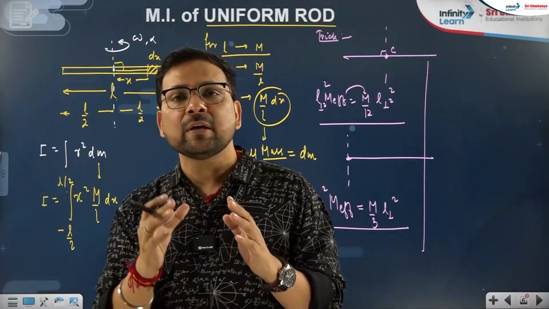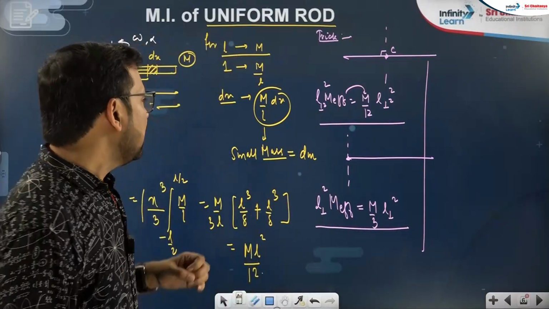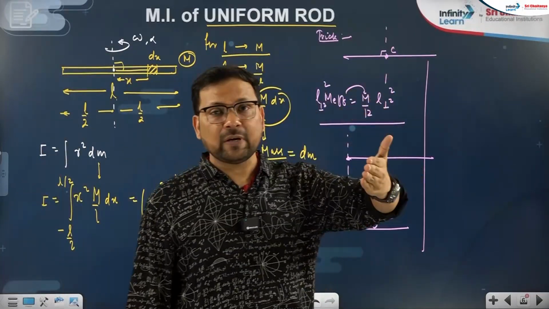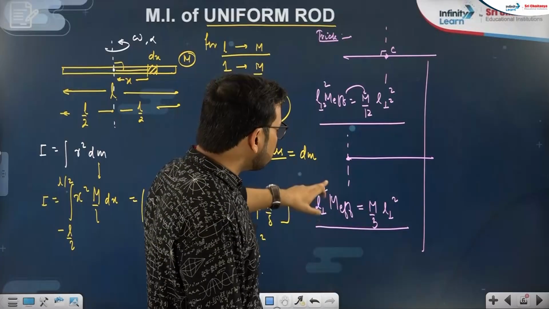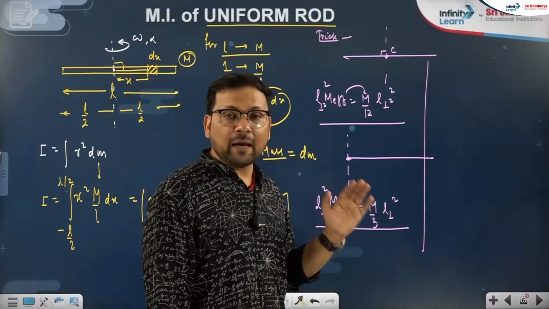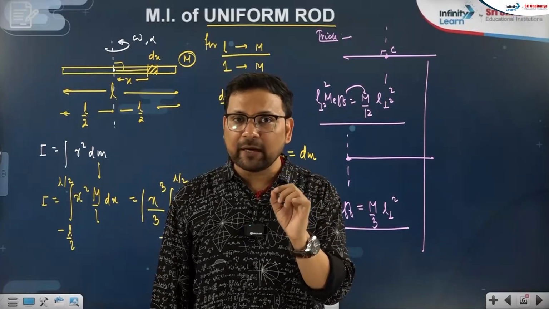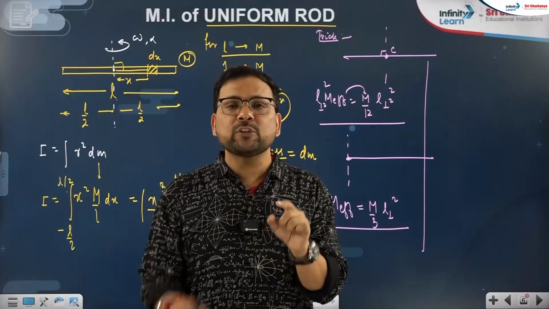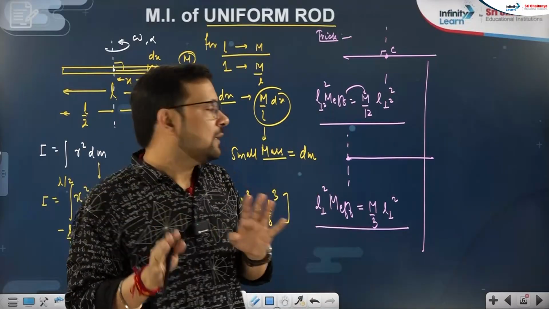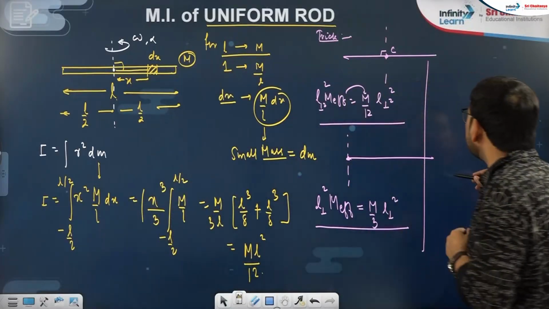I am taking one example, but before that see it again. If the axis is passing through the center, you take M by 12 as effective mass, and if the axis is passing through the end point, then you write M by 3 as effective mass. The effective mass is multiplied with that length which is perpendicular to the axis, not the given length of the rod. For example, please have a look.